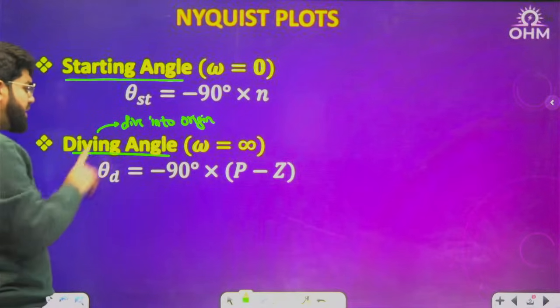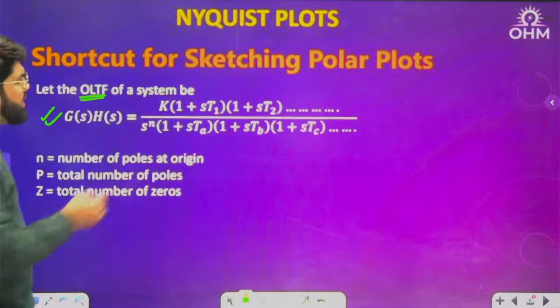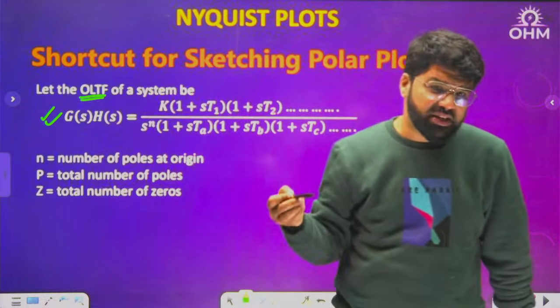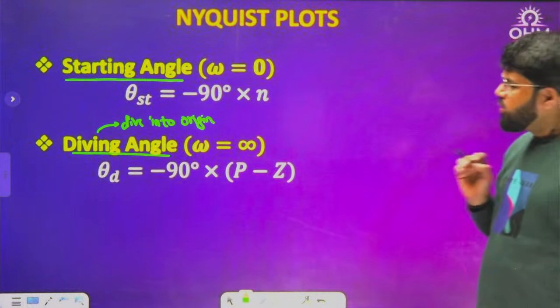Okay. Diving angle is given by minus 90 degree into p minus z. Otherwise, every time whatever expression is given, you will convert to the frequency domain, then you will calculate the phase separately. I am giving you the phase value directly. These are the phase values that will turn up.